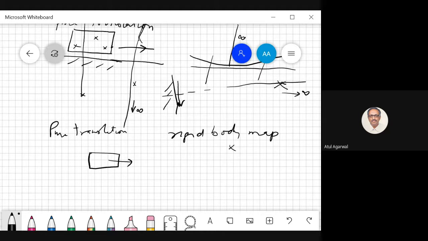So if we have some velocity, 5 meters per second, and suppose we have defined our coordinate system right from here at the current position of this body.